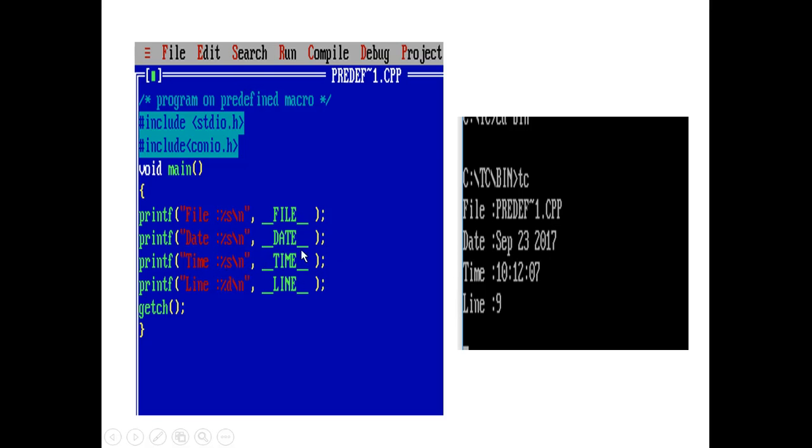Next one is the time. This time is also a predefined macro, and here it is printing the time. Next one is the line. Here this line specifies the number of lines in a program. That's why the line number is also printed. So these are the different types of macros, and what is meant by macro and what is meant by preprocessor in the C programming language. So these are the concepts.